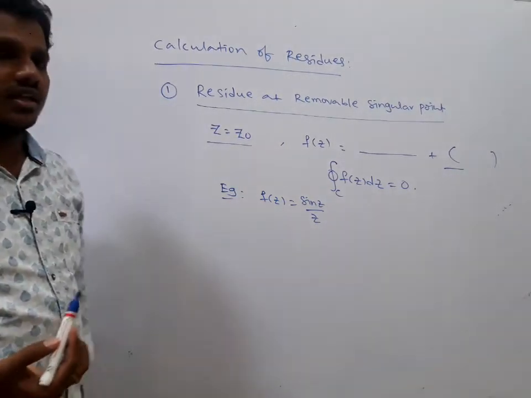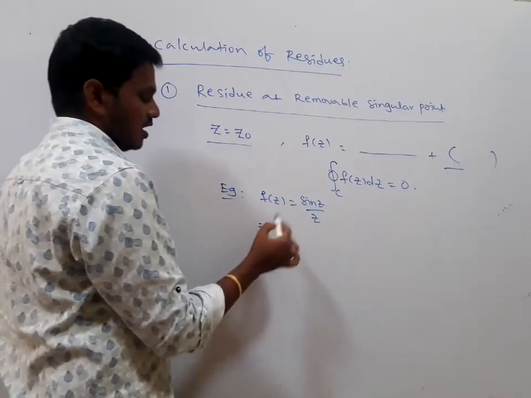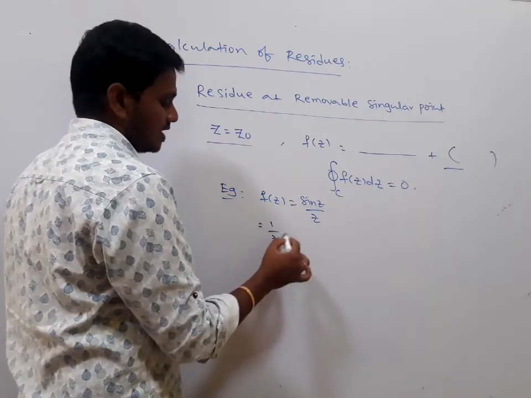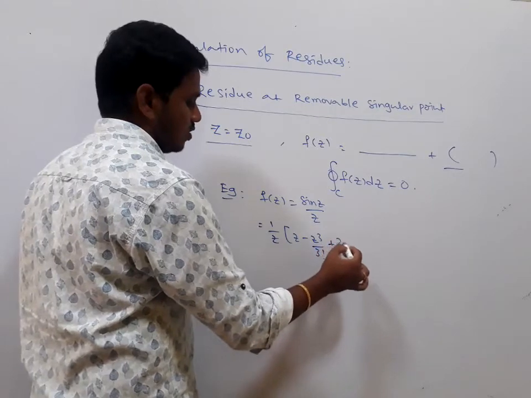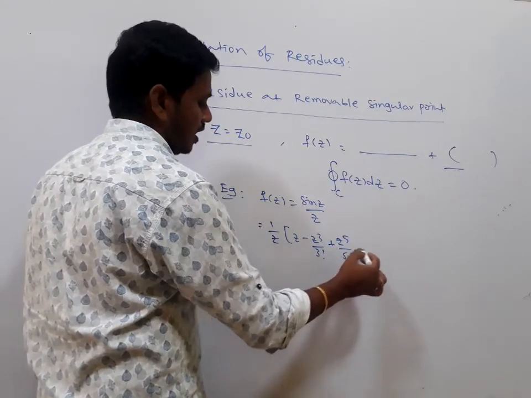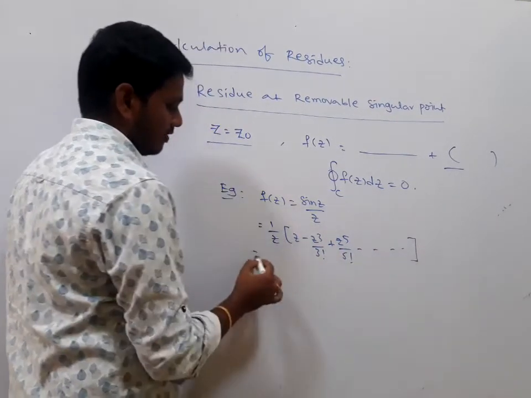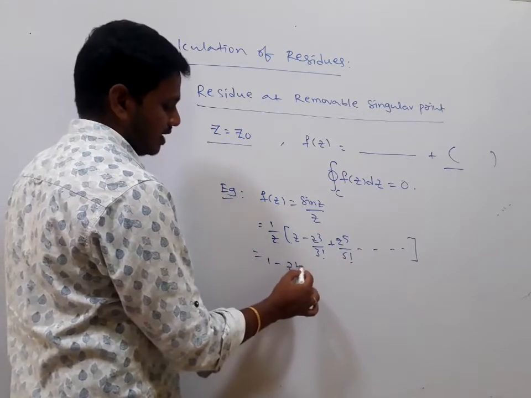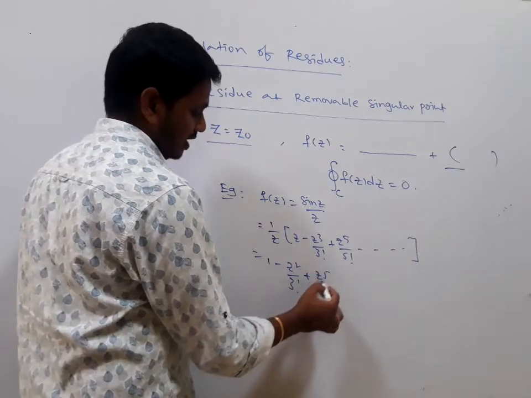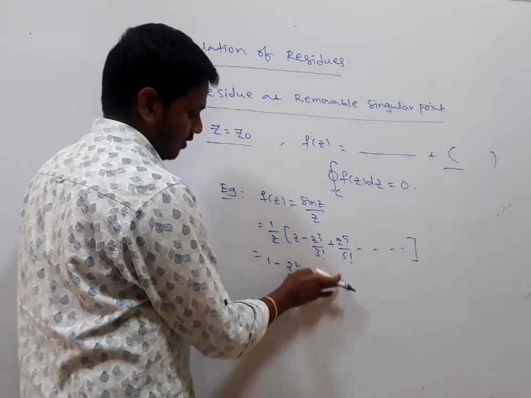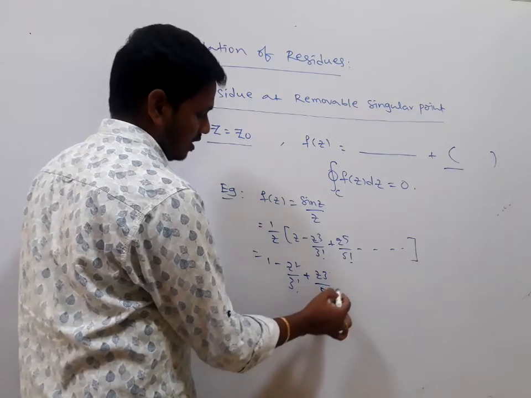Now if we go for the expansion of f of z, here we have 1 by z into the sin z expansion, z minus z cube by 3 factorial plus z to the power of 5 divided by 5 factorial, minus and so on. Multiplying, we get 1 minus z square by 3 factorial plus z to the power of 4 divided by 5 factorial, and so on.